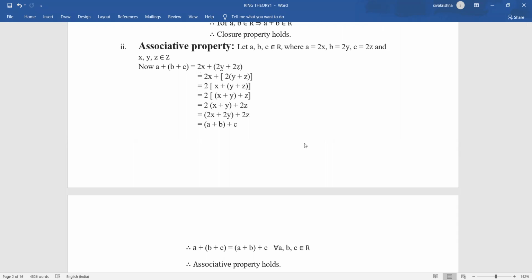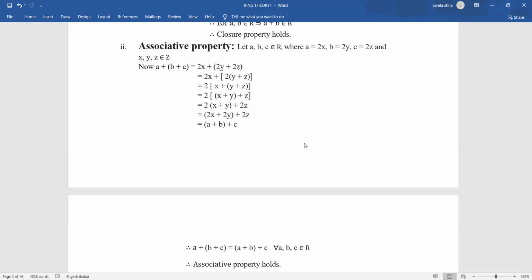So a is nothing but 2x, plus, and I am taking 2 common in this bracket so that we get 2 into y plus z. After that I am taking 2 common from these two terms so that we get 2 into x plus of y plus z.